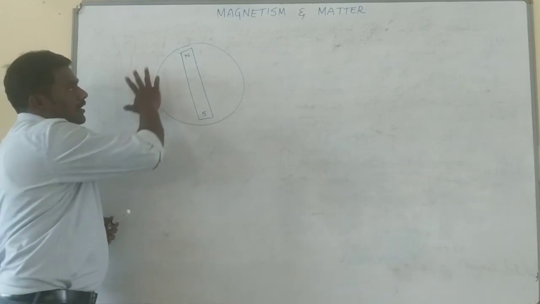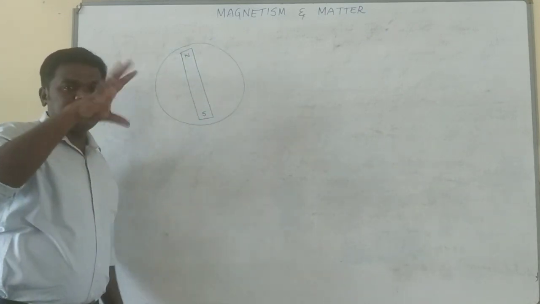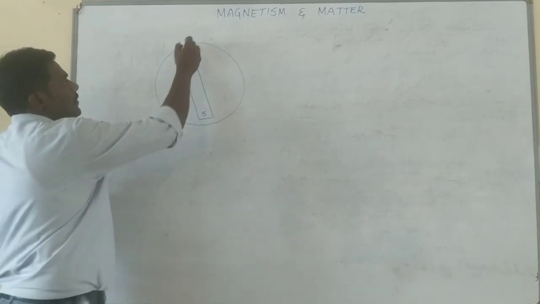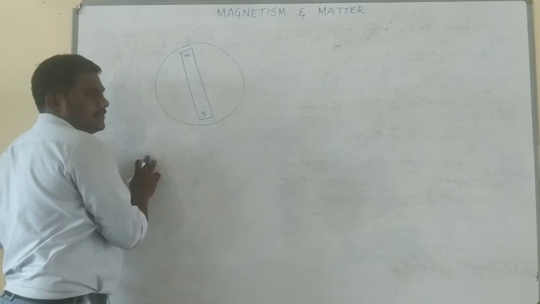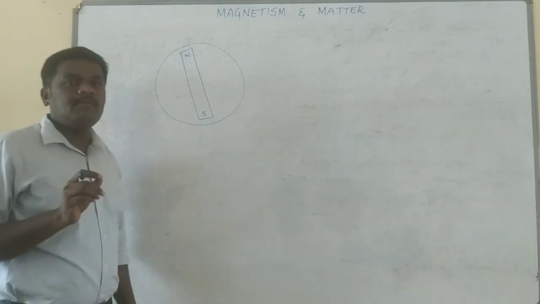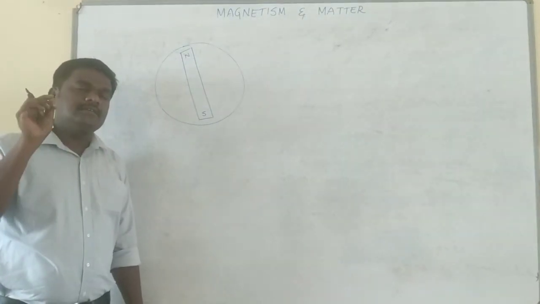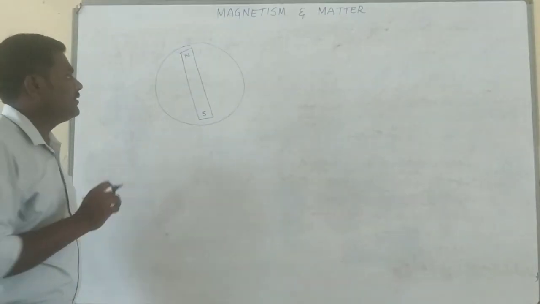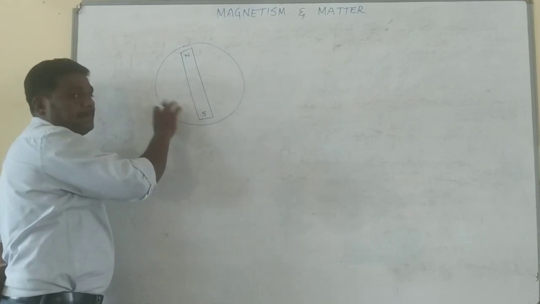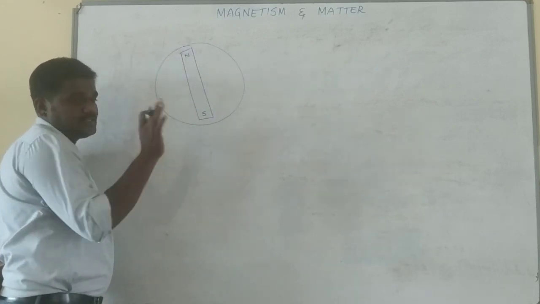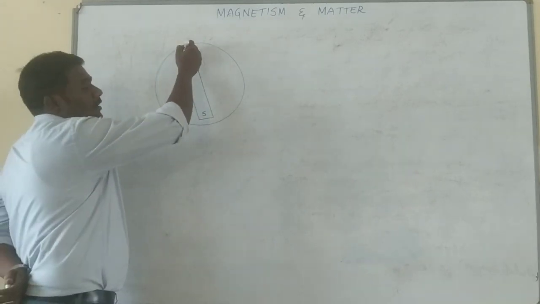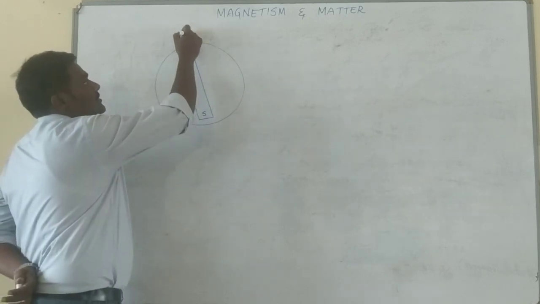Now, if you take any bar magnet that is freely suspended, as I just told, it shows geographical north and geographical south. The north pole of the bar magnet will align along the direction of the geographical north, and the south pole of the bar magnet will align along the geographical south of the Earth. Now the question is, why does the north pole show the geographical north? As I just told, Earth acts like a magnet, and the south pole of that magnet is located at the geographical north. Assume this is geographical north.